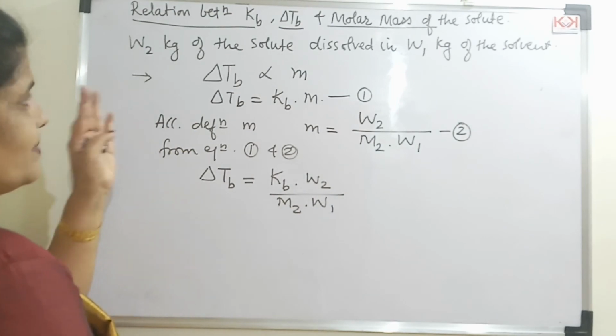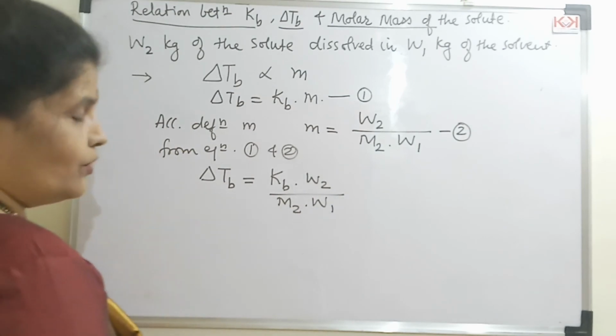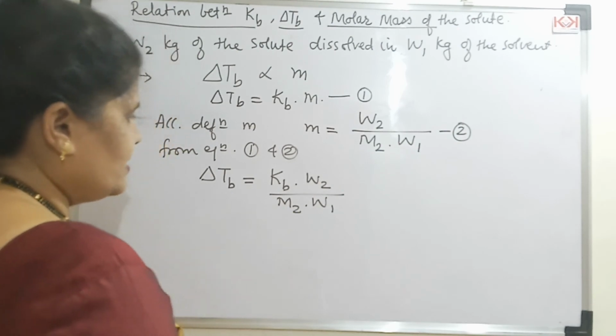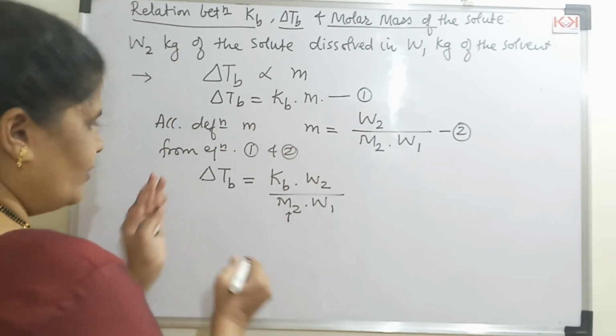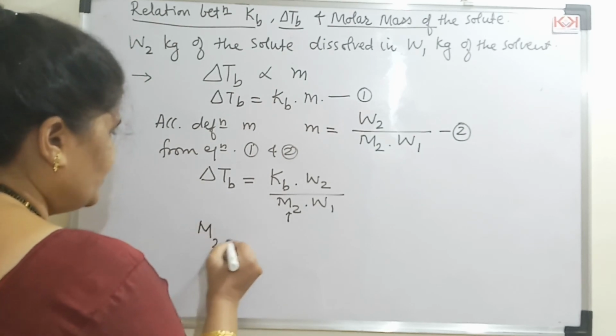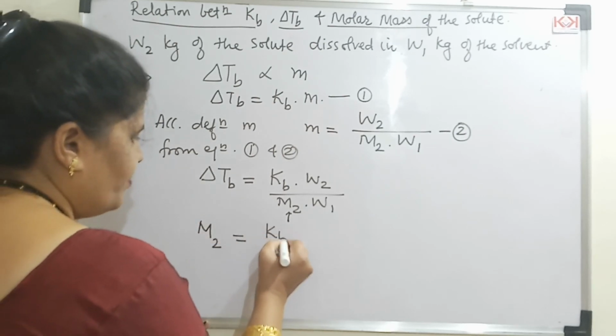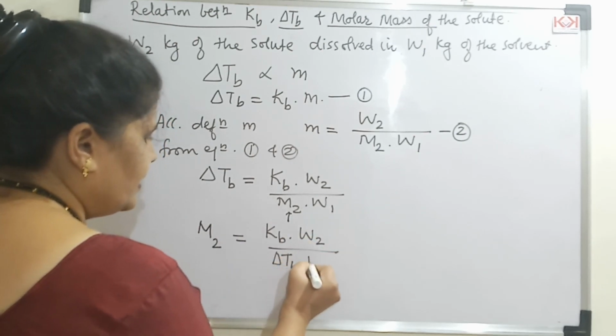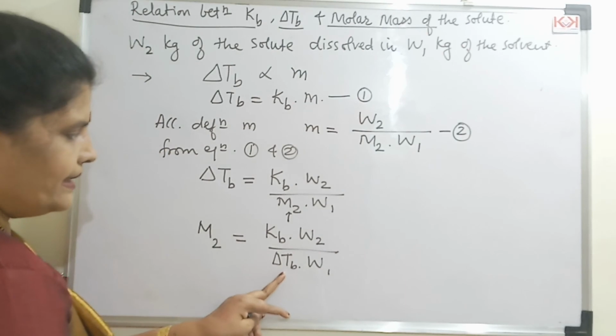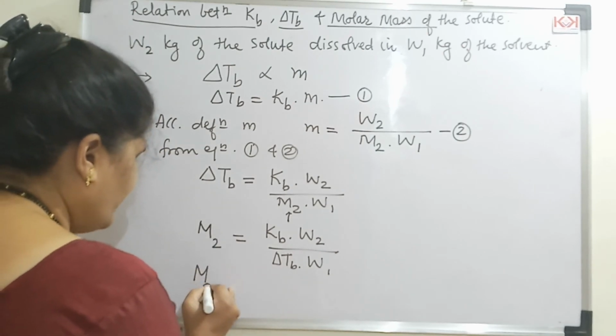You know that this colligative property is also used to calculate the molar mass. Where is the molar mass of the solute? The molar mass of the solute is M2. So I am just rearranging the equation. M2 is equal to KB W2 upon delta TB W1. Now what is delta TB? Let us split that and finalize the equation.